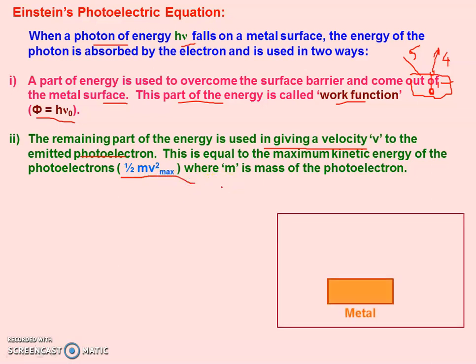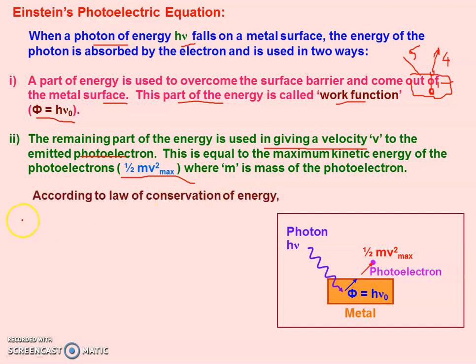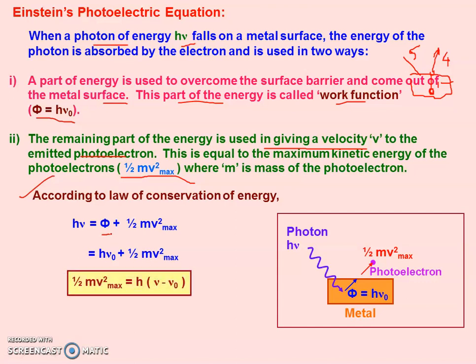Now we can write this equation. See, this is the metal and a photon of h nu falls on the electron. One part of the energy h nu is consumed, and the remaining part remains with it in the form of kinetic energy. It means according to the law of conservation of energy, we can write that h nu is equal to phi plus half m v maximum square. This phi is the work function, h nu naught. So we can write it as h nu is equal to h nu naught plus half m v maximum square. And ultimately this equation can be written as this one.